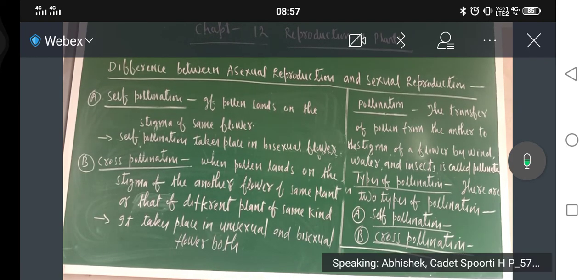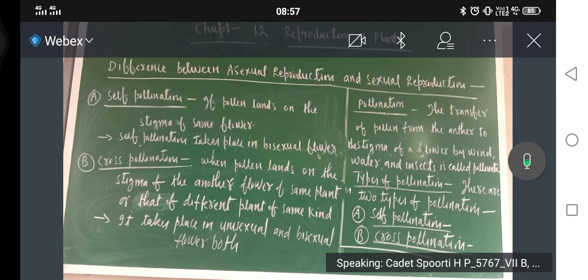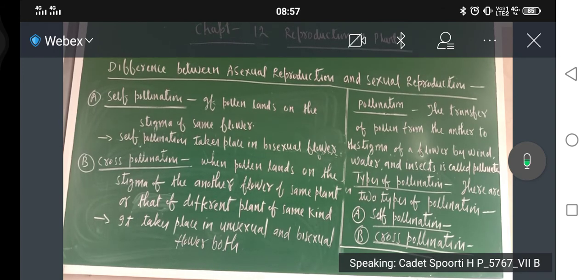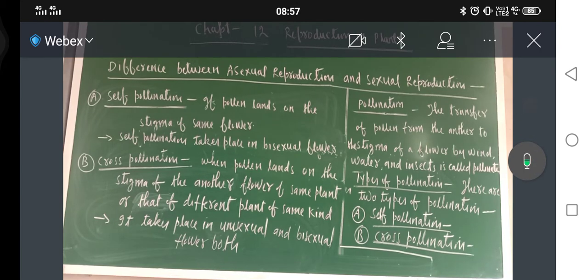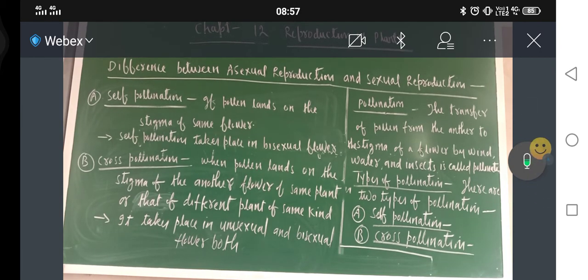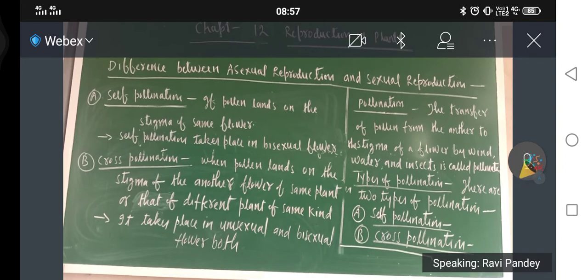No, no. If the pollen lands on the stigma of same flower, huh? Just tell me once again. Now just see, earlier also there was a confusion. I have also got one book.